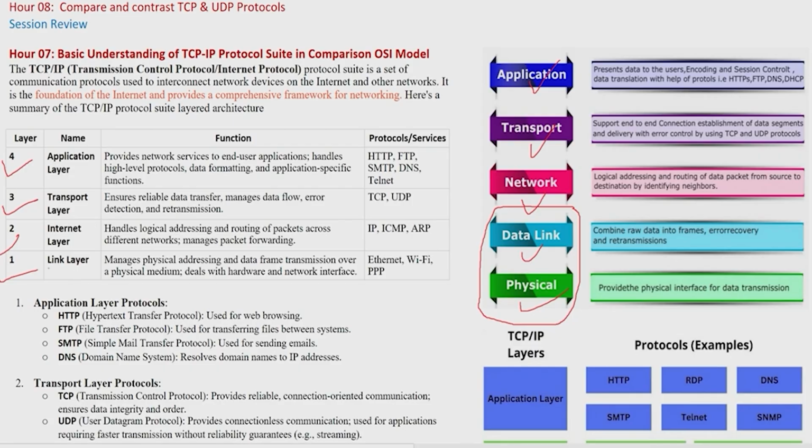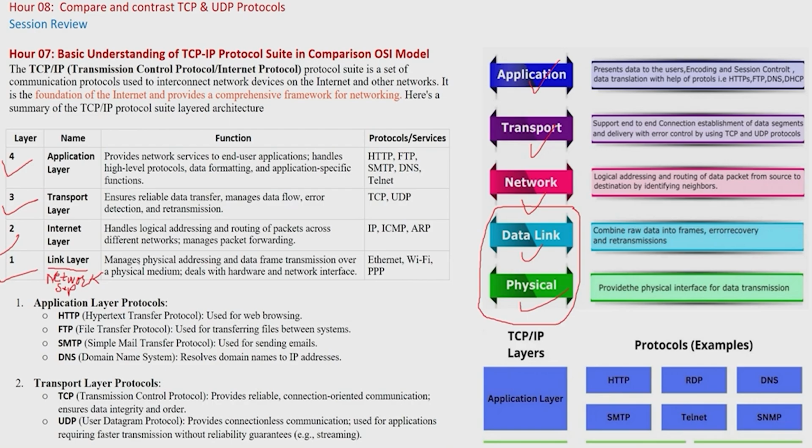They are using 4 layers, because the layer name is different here. You can say link layer, and you can also say network support layer. So there are 2 names associated with that layer. You can say the first layer of the TCP/IP model is the link layer, or simply the network support layer. Usually you will see network support layer in the books, or sometimes link layer. Most people nowadays use network support layer, because this layer is supporting the network, meaning physical and data link layer.